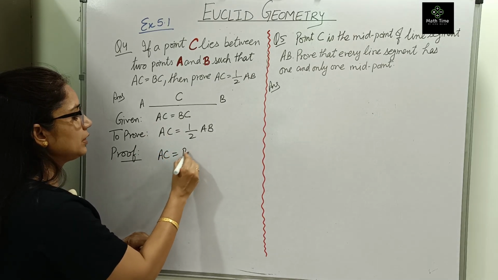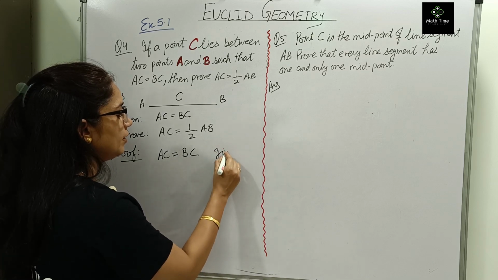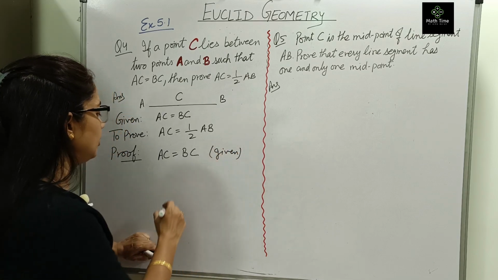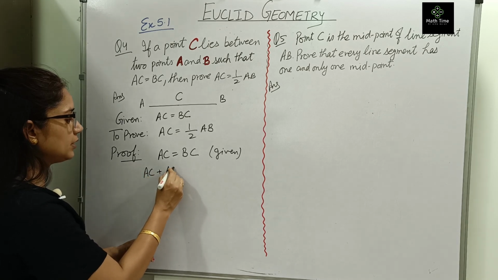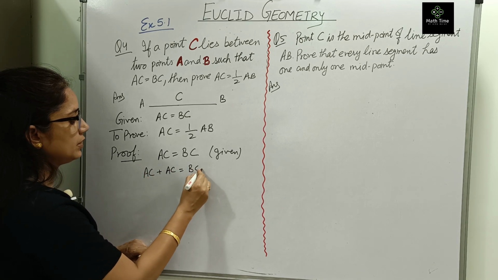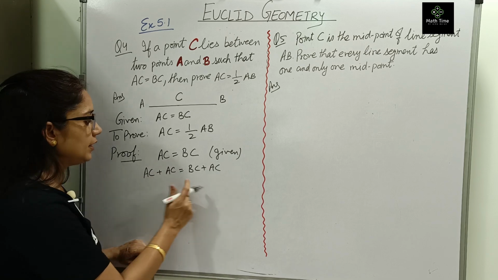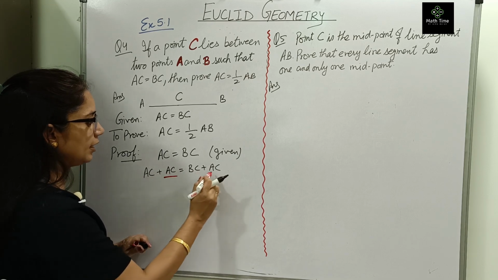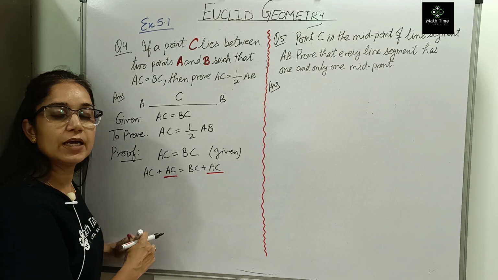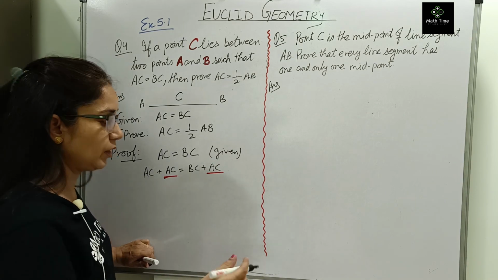AC equals BC is given to us. It is given. Right. Now in this equation, we are going to add AC to both sides. BC plus AC. Two equal things, in that we have added two other equal things. AC added to both sides. Equal added to the equal thing, so the whole is also equal.